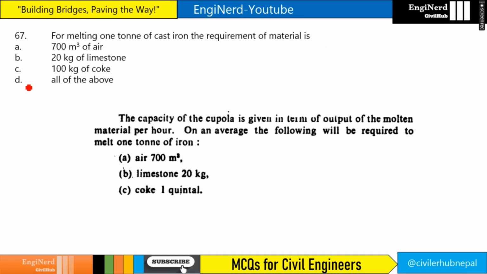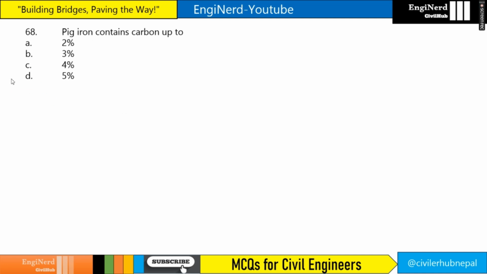For melting 1 ton of cast iron, the requirement of material is 700 meter cube of air, right? So you can see here on average, the following will be required to melt 1 ton of iron. Air is 700 meter cube, and limestone is 20 kg, and coke is 1 quintal. 1 quintal is 100 kg, right? So our answer will be all of the above.